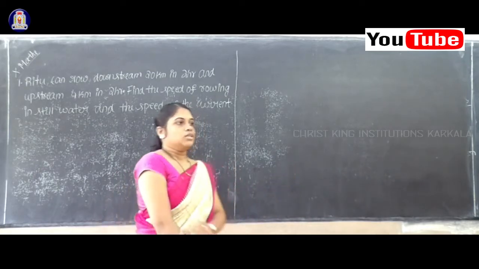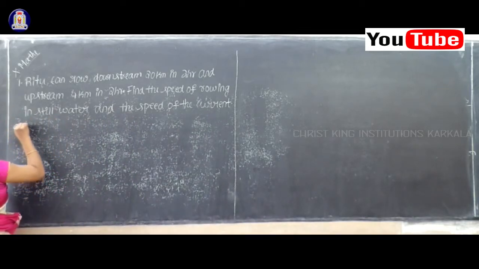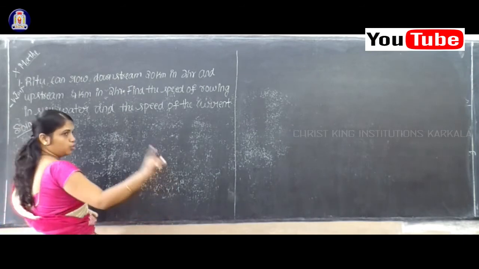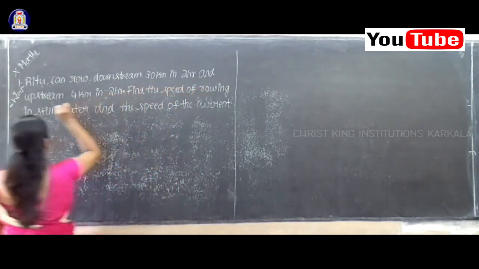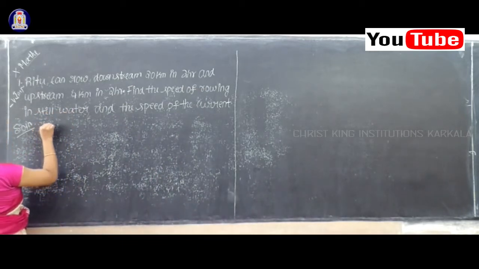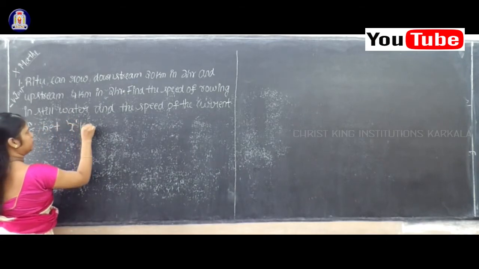So first we'll see the solution. Listen carefully, this is a very important question. There are two questions here. First you have to find the speed of rowing in still water, that means the speed of the boat. So I will consider let x kilometer per hour.